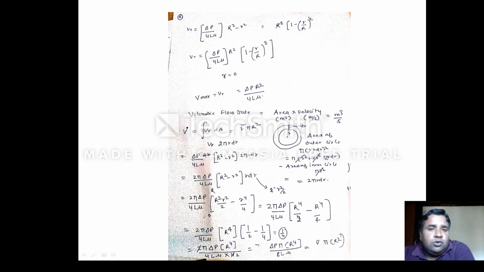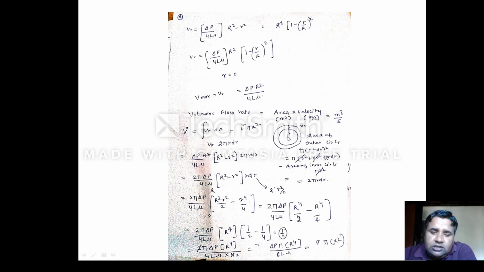Volumetric flow rate is generally represented by capital V dot. This is the symbol for the volumetric flow rate, and it is given by velocity Vr into dA. dA is the small area of a ring of any thickness. In the previous equations we have calculated Vr, and if I multiply it with dA, then I can calculate the volumetric flow rate.